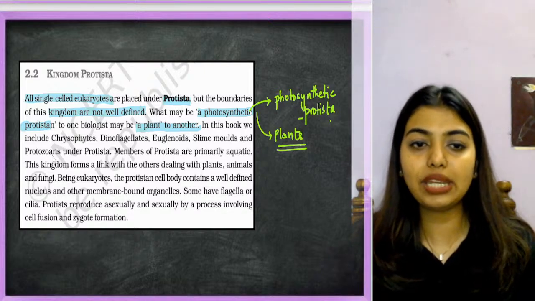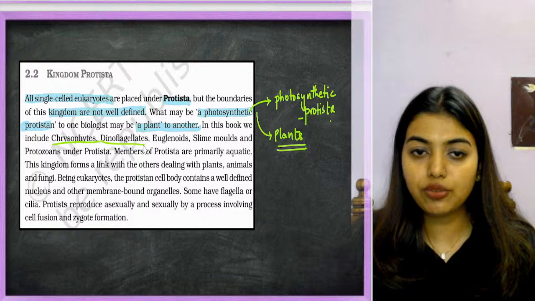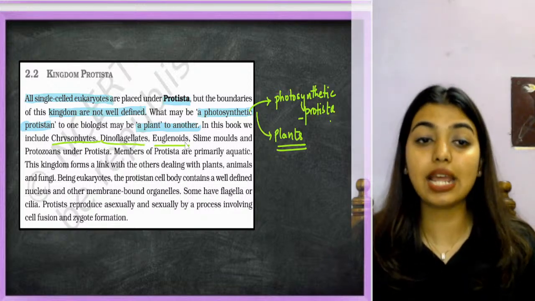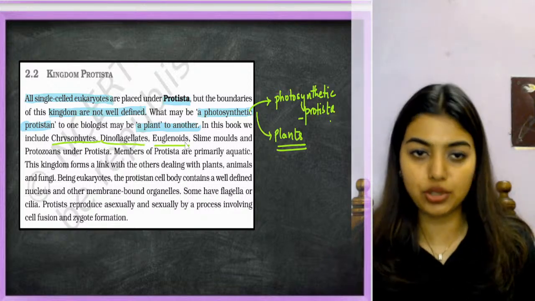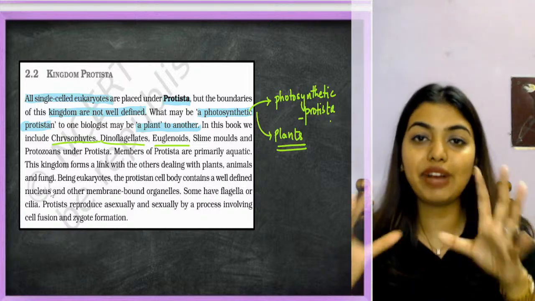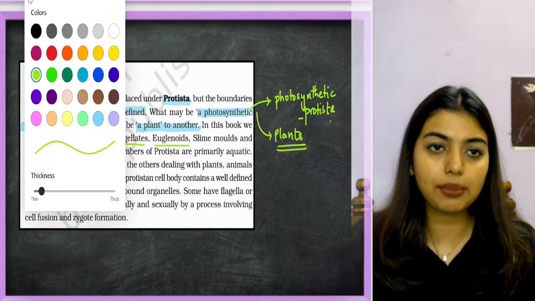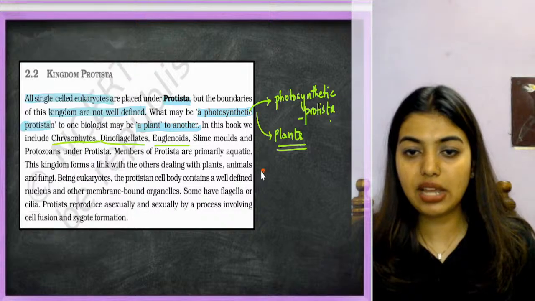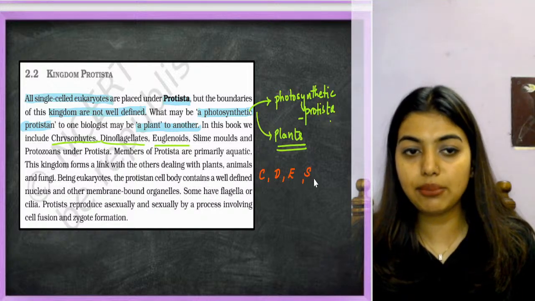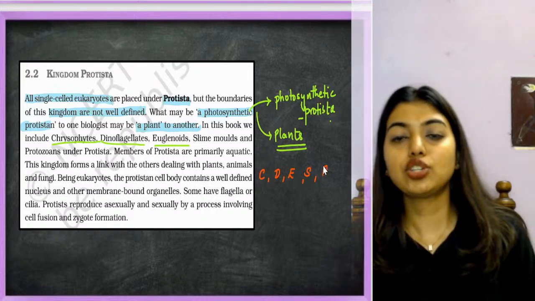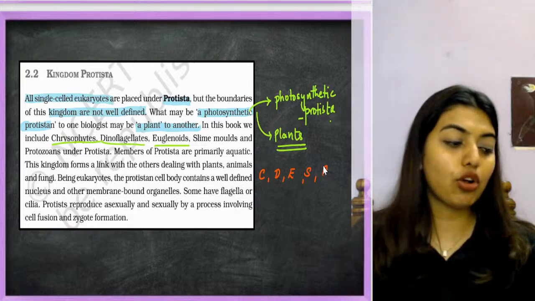In this book we include chrysophytes, dinoflagellates, euglenoids, slime molds and protozoans under Protista. So under Protista we have 5 groups. First one we have chrysophytes, second one we have dinoflagellates, third one we have euglenoids, fourth one we have slime molds, fifth one we have protozoans.